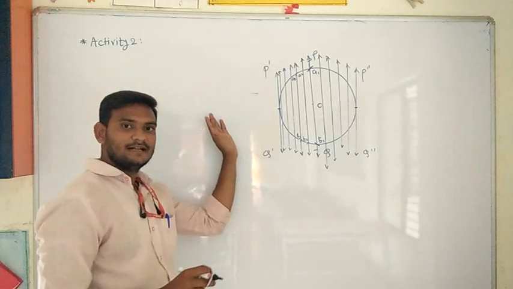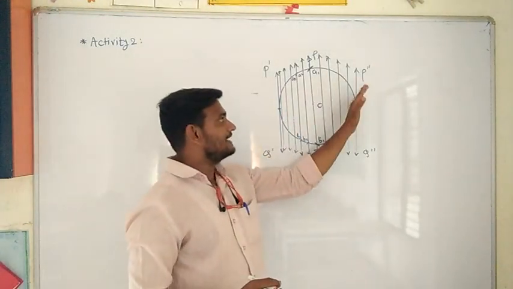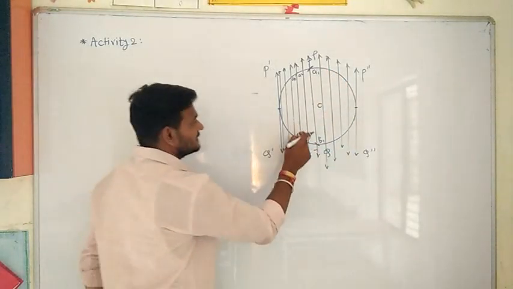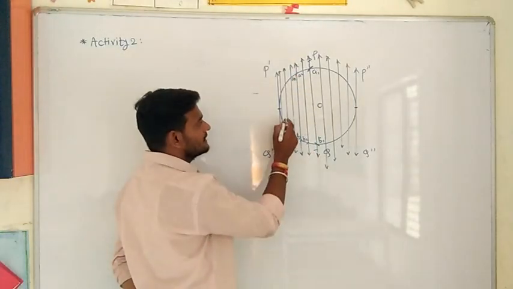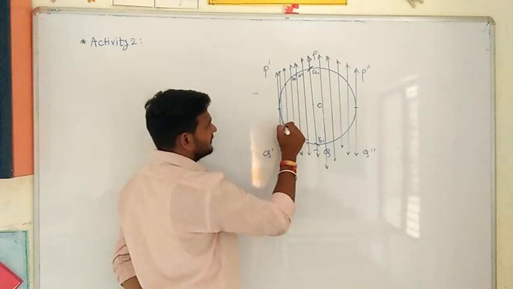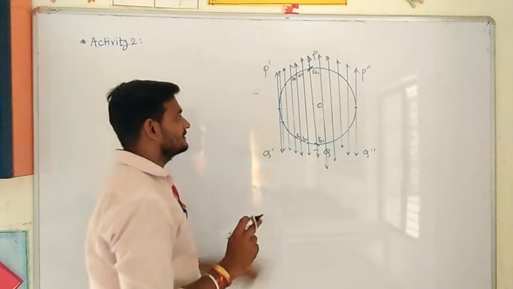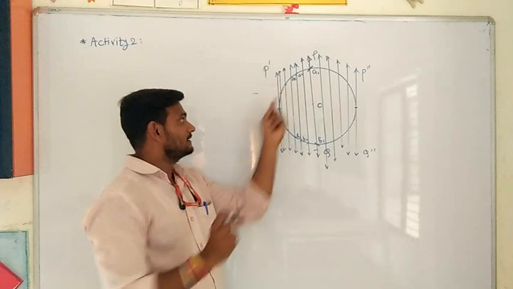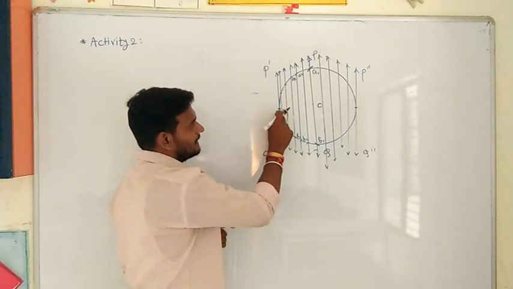While moving towards the left-hand side, the chord distance is decreasing, and while moving towards the right-hand side, it is also decreasing. The two end points of a chord are coming nearer to the common point, the point at which the tangent touches. Look one after another, the tangent passes through that point, and the distance is getting nearer to this point, and here also the points are getting nearer.